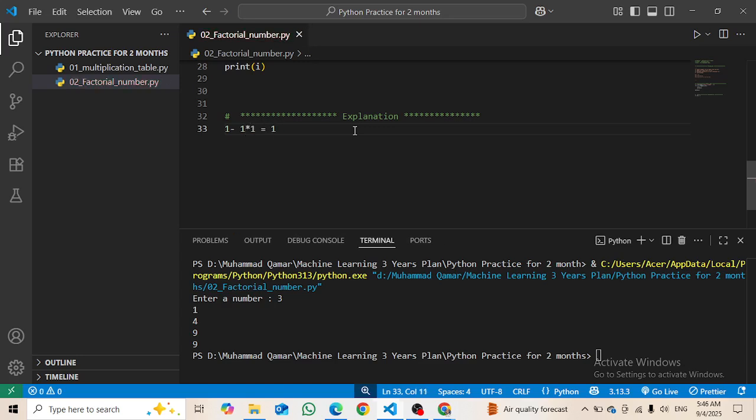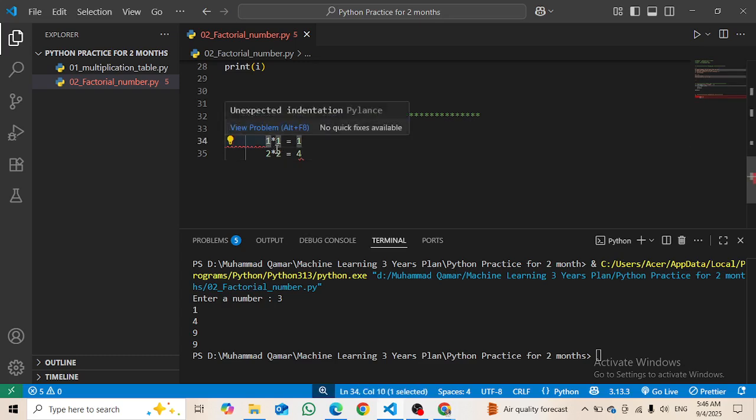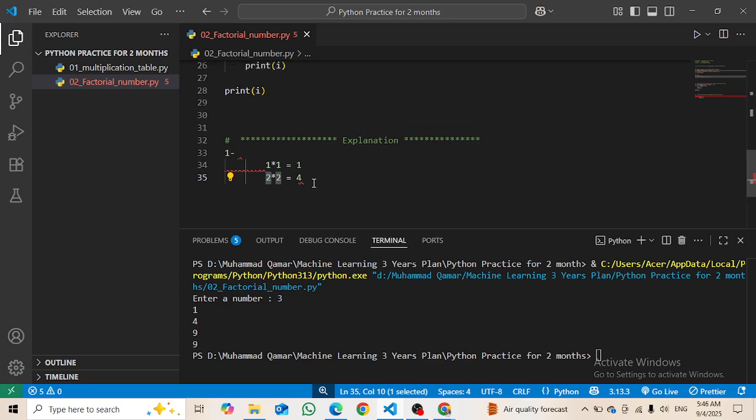Then for the second time, it is giving me the output like this, which is equal to 4. So you can understand that the iteration i is 1 and then also 1, then the iteration i is 2 and then also 2, which is not the correct thing. I have to solve this problem here. So how can I solve this problem?